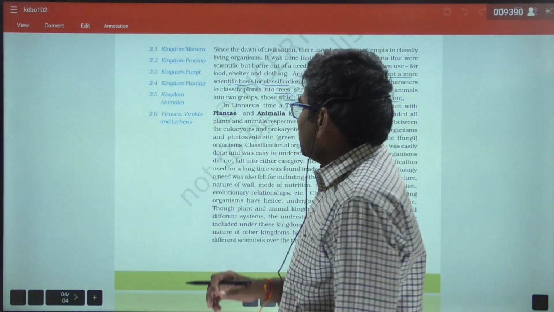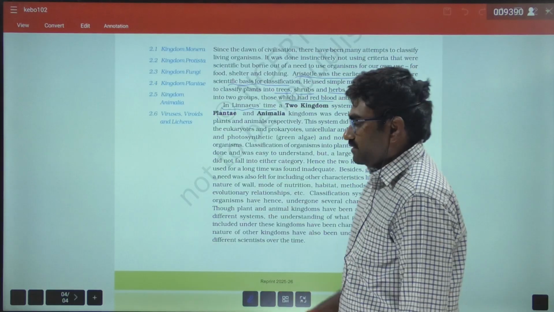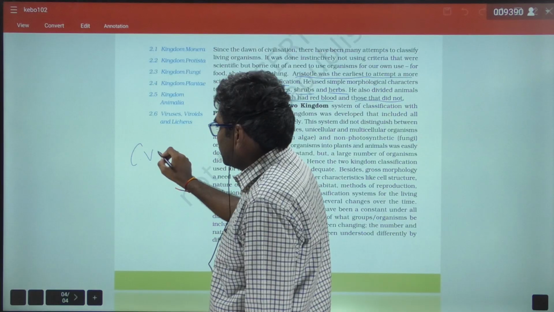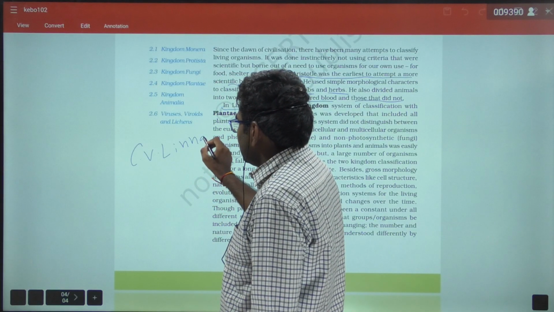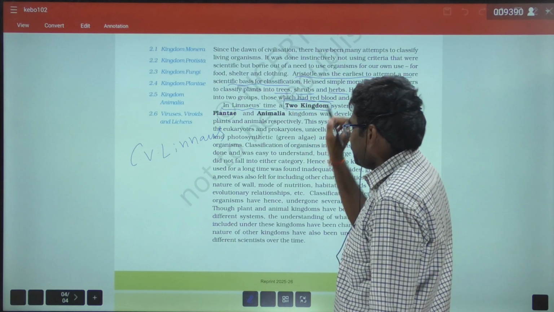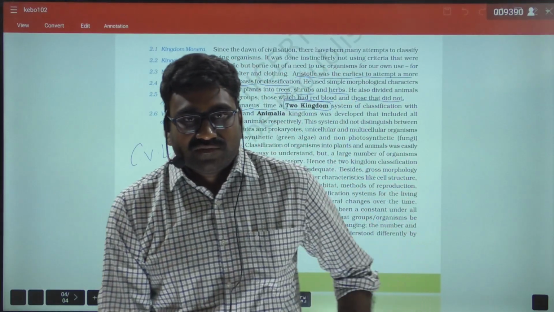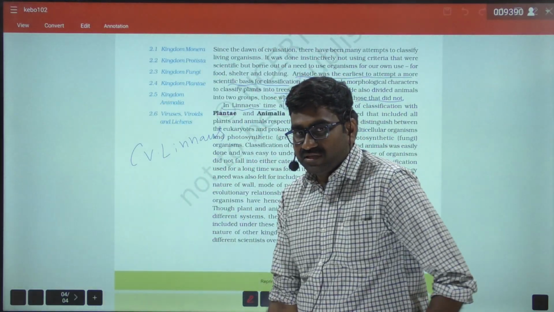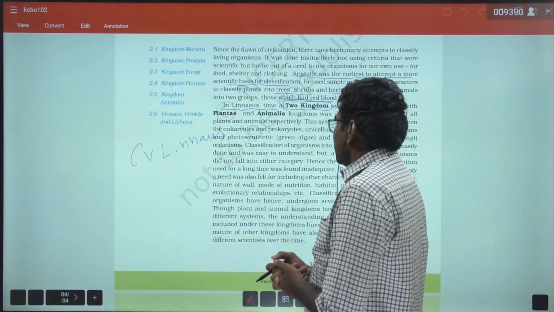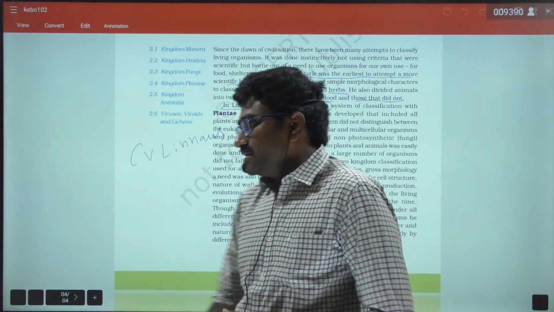Later on, in Linnaeus's time, that is Carolus Linnaeus, he proposed the two kingdom system of classification, that is kingdom Vegetabilia, kingdom Animalia, or kingdom Plantae, or kingdom Animalia. And later on, the three kingdom system of classification was given by Ernest Haeckel.